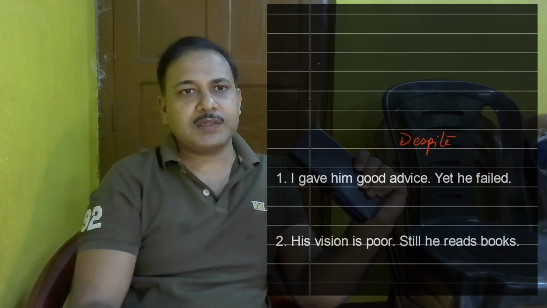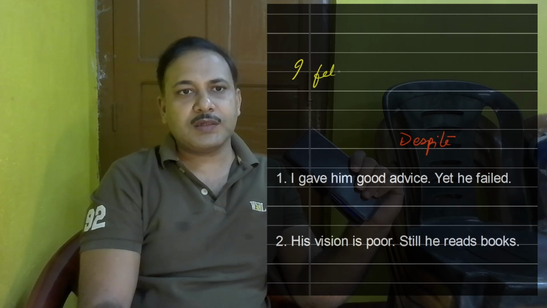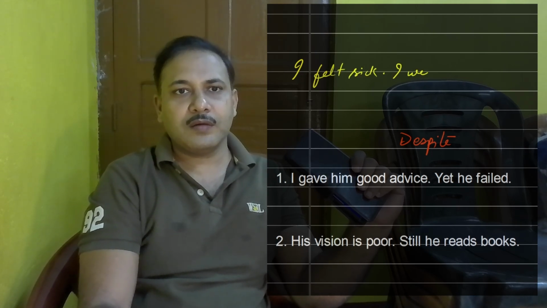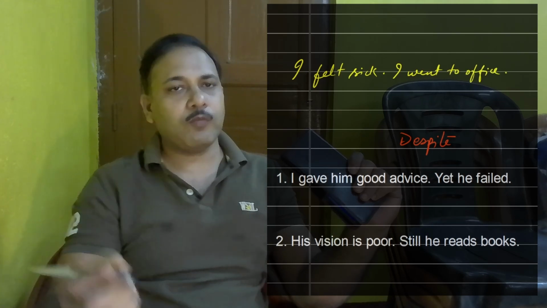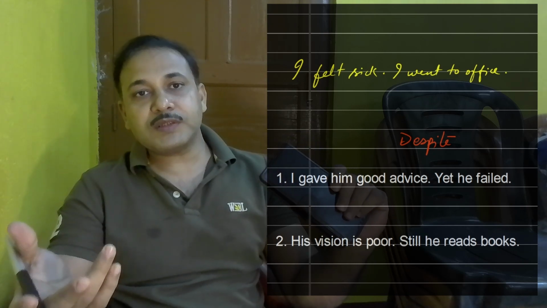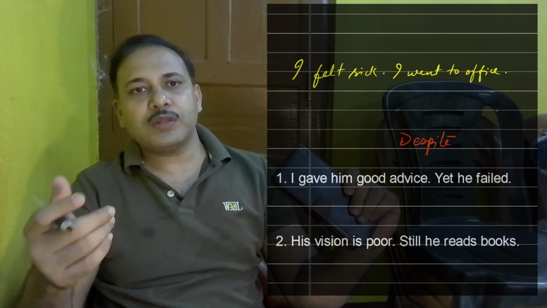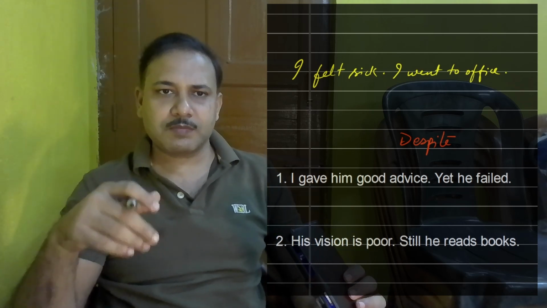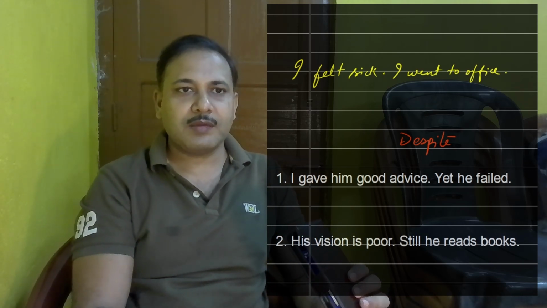For example, we have a sentence: I felt sick, I went to office. So these are two opposite sentences. I was sick, I was not supposed to go to office, yet I went to the office. So in this type of sentences, if you want to begin it with despite, just write despite at the beginning.